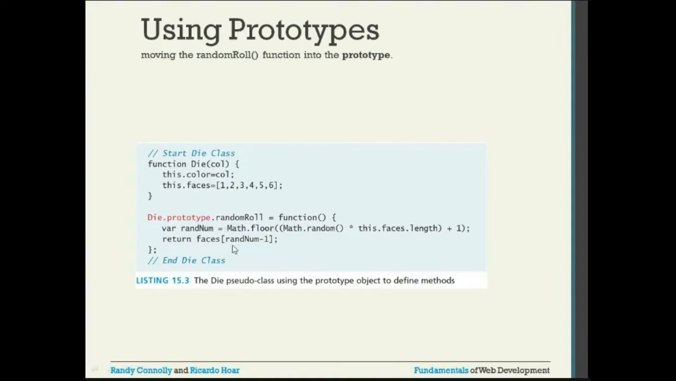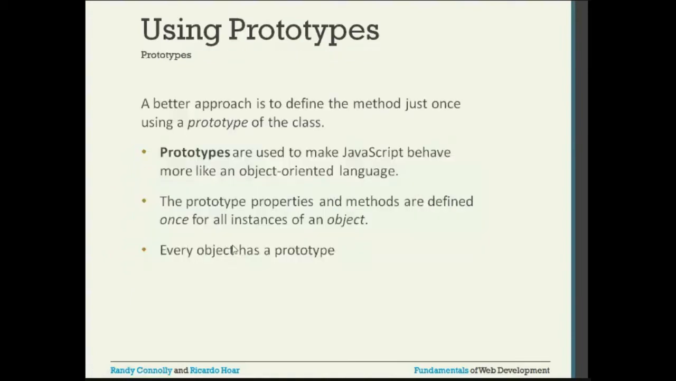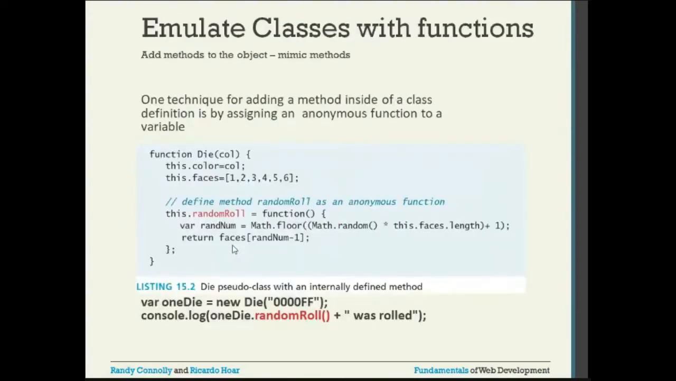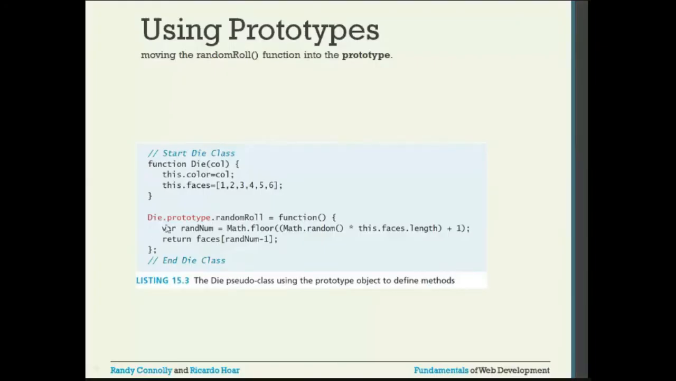Now if you see the earlier definition, we created this.random. In this case, we use the prototype. This is the only difference. You are calling Die.prototype, then you are assigning the variable name for the function. Now, what happens is we have this definition done only once, and all the objects will reference this function.